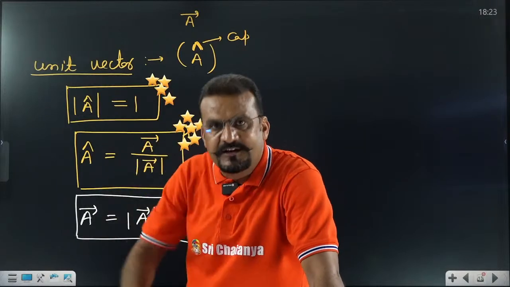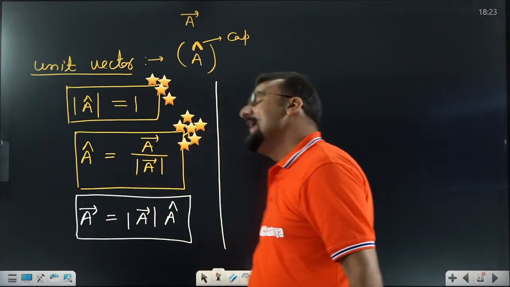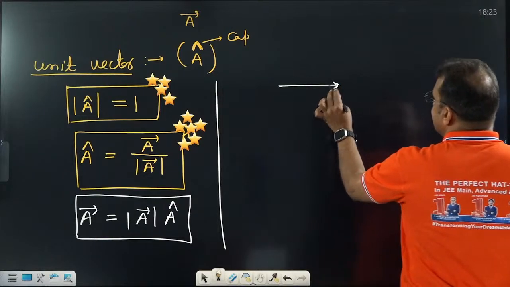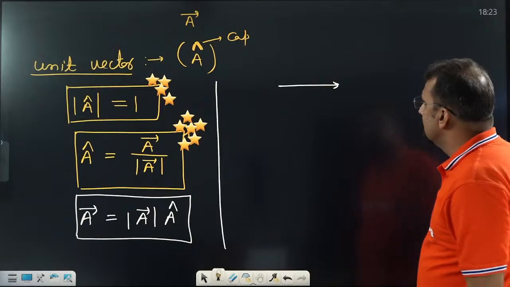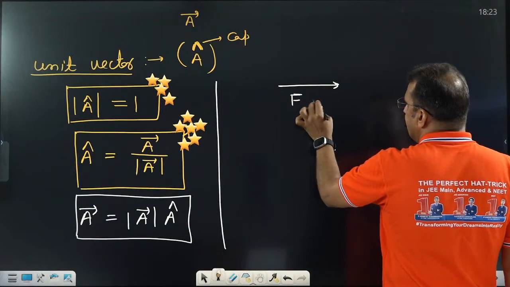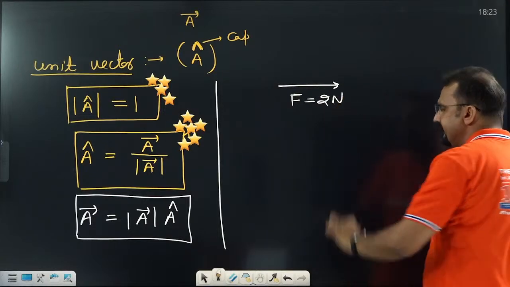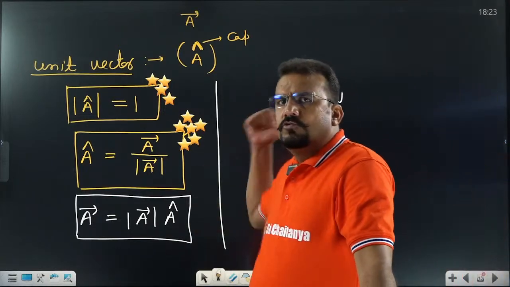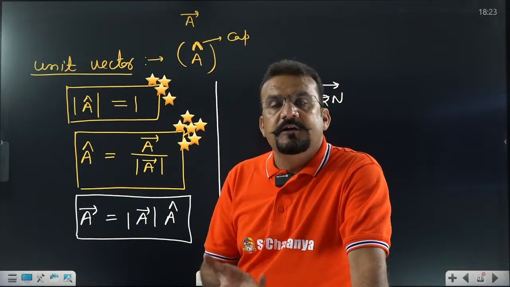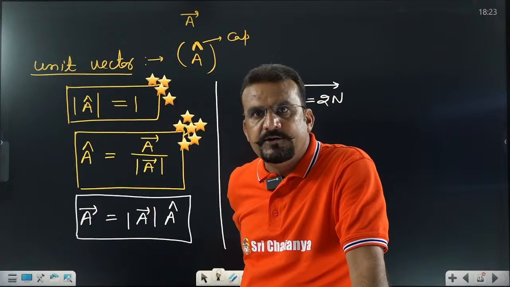So, sir, we are not getting what you are saying. Don't be worried. I am giving you one example. Tell me, dear student, what is this axis? X-axis. Let us assume on this side we apply a force of 2 Newton. If someone asks whether 2 Newton is direction or magnitude, you can say 2 is the numerical value. That's why 2 Newton is its magnitude.